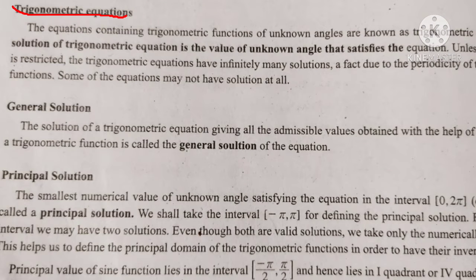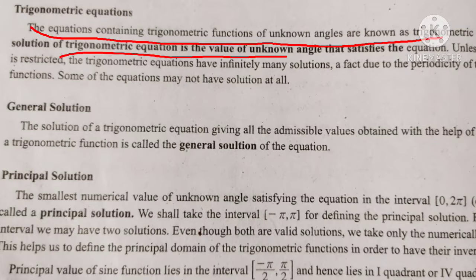Listen to some definitions. Trigonometric equations: the equations containing trigonometric functions of unknown angles are known as trigonometric equations. The solution of a trigonometric equation is the value of the unknown angle that satisfies the equation.